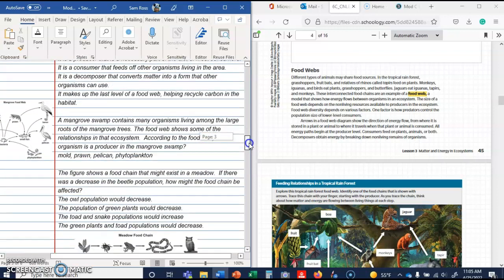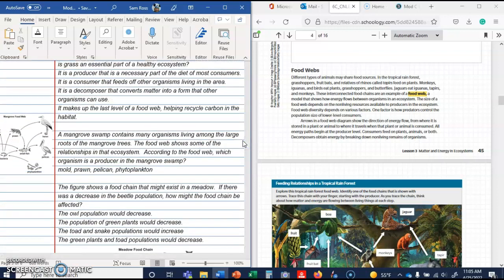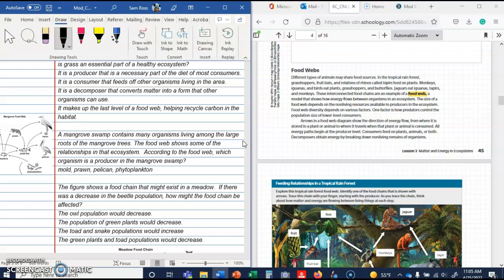Let's keep going. This one has a picture of a mangrove swamp. It says a mangrove swamp contains many organisms living among the large roots of the mangrove trees. The food web shows some of the relationships in that ecosystem. According to the food web, which organism is a producer in the mangrove swamp? So let's see. Mold, which is a decomposer. A prawn is a shrimp, so that's going to be a consumer. A pelican's also a consumer. So your phytoplankton, which is right here, oh, I didn't mean to draw on that, that's going to be your producer.